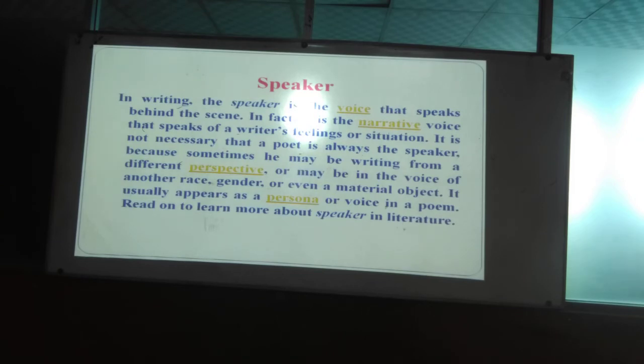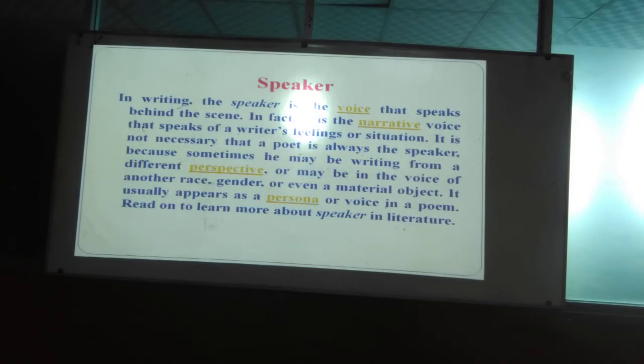The speaker means the person who speaks from behind the screen or the scene. It is a created character or persona who conveys the message, the feelings, observations, and some instructions on behalf of the poet. From a different perspective he can speak. But remember which point of view a speaker can speak from. Whenever "I" is seen in a poem, it seems that the poet is speaking. No. Actually this is called the first person point of view.